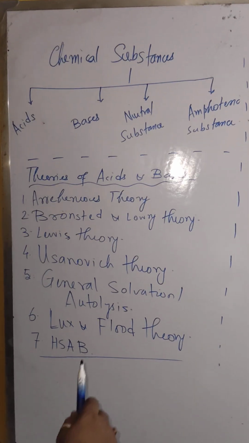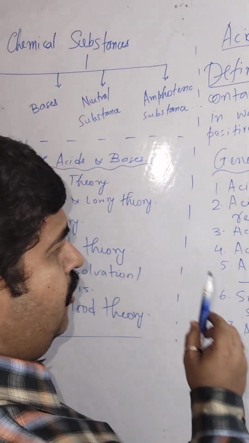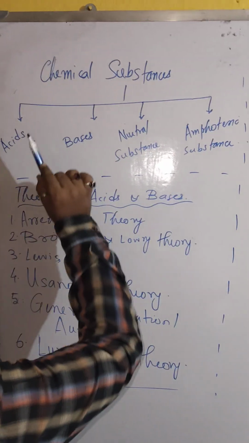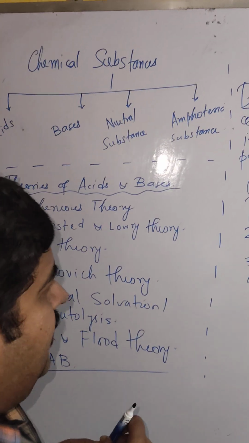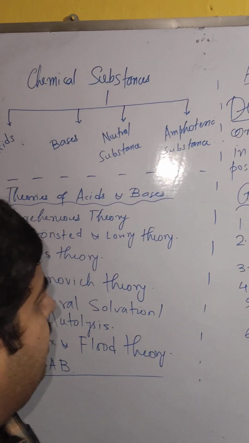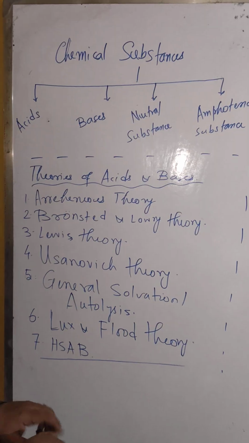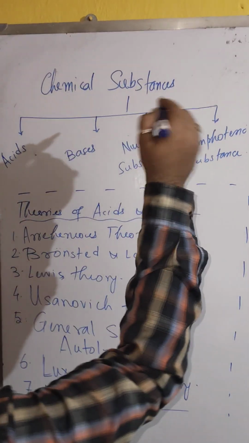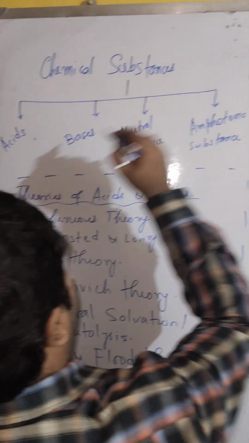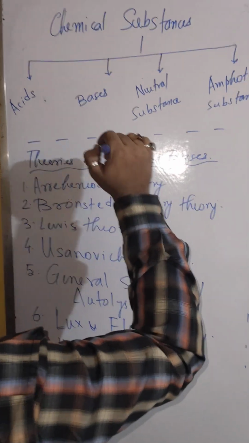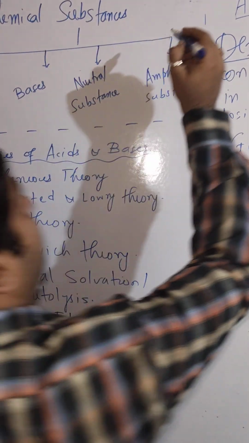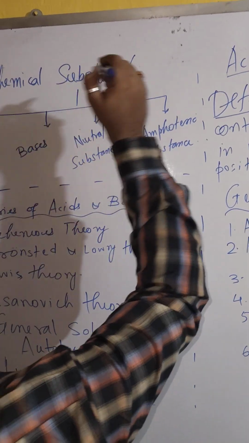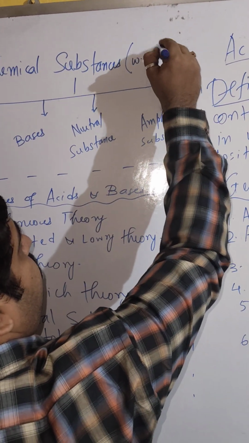Now, chemical substances, if you try to classify them with respect to their general behavior, this classification was actually done by a Greek scientist called Democritus. In India, this was done by Charak Muni. Chemical substances, with respect to their significant characteristics, are acid, then base, then neutral substance, then amphoteric substance. But nowadays, William Davy has said that you classify them with respect to